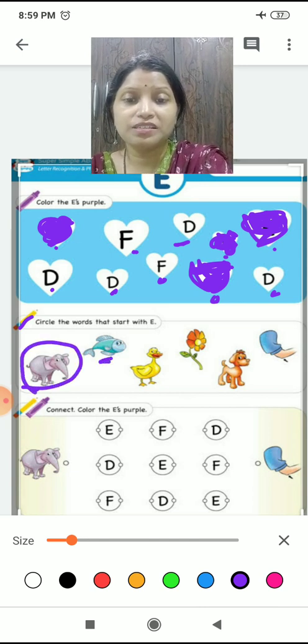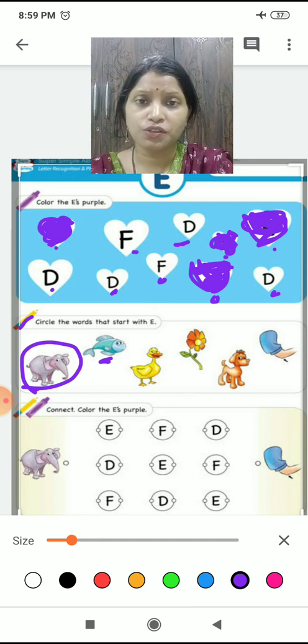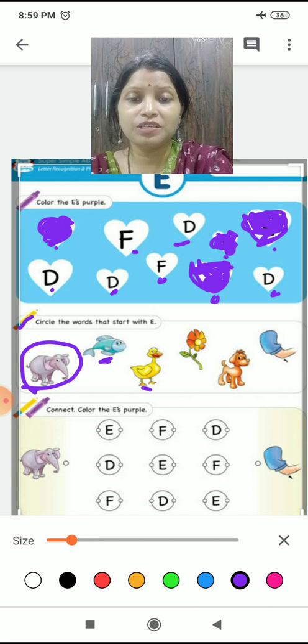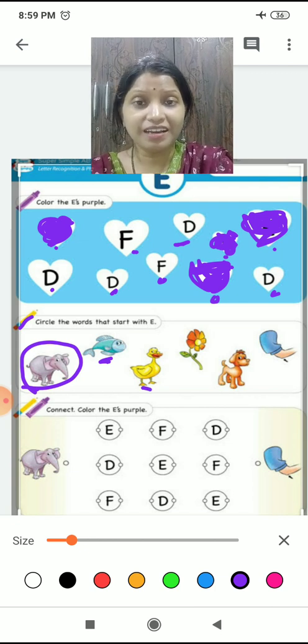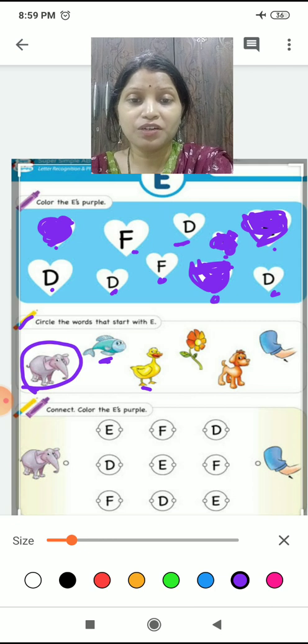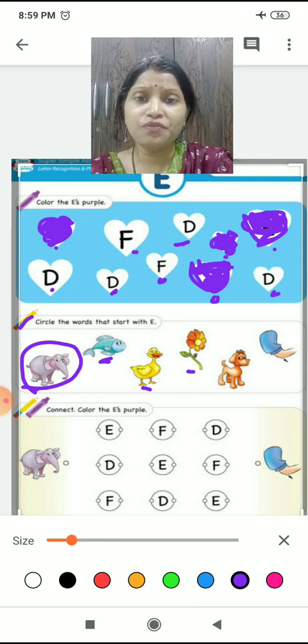Now, who is it? Fish. Fish has a sound of E. No. Yes. Now, who is it? Duck. It is duck. It starts with E? No, it starts with D, right? We learned it in the last session. Now what is it? Flower. It is a flower.